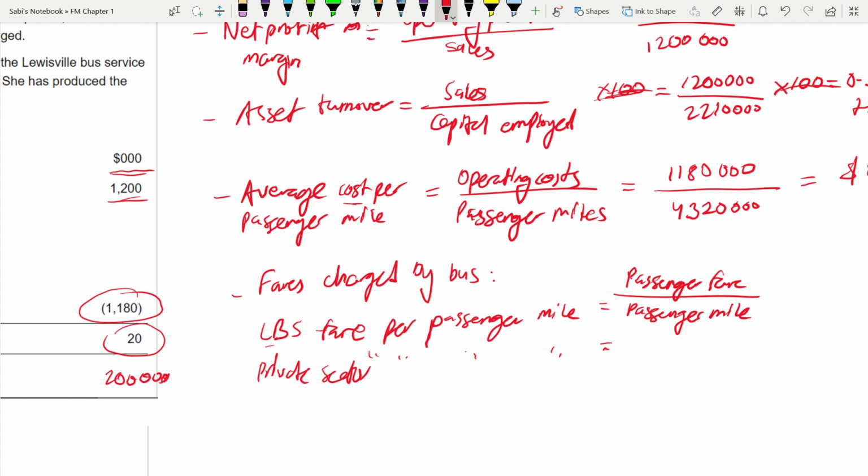And here it is going to be average cost, because in the private sector cost is given. Then when you're finding it for the private sector, if you have to find the revenue, fare per passenger mile, that means in short you are finding sales only, right? Cost to sales. How do you do that?